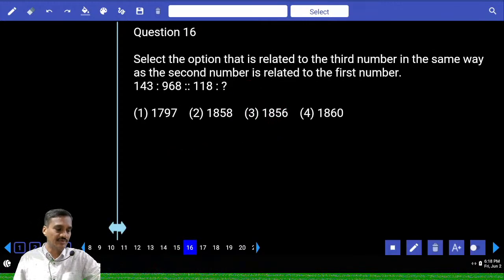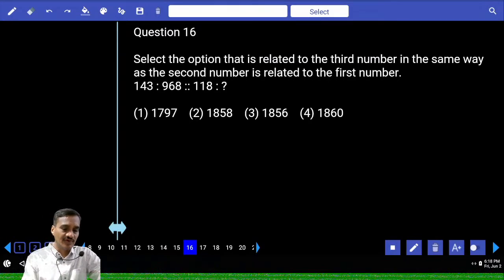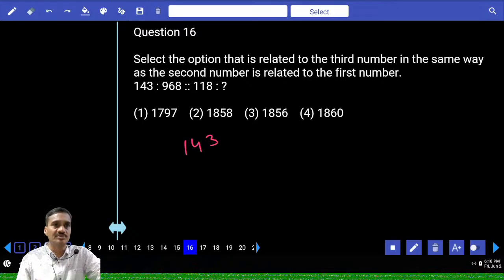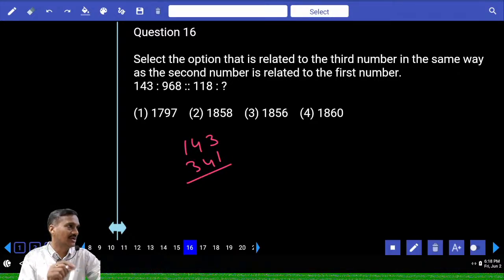Then 16th one, 143 and 968. 143, and now the reverse of this 143 is how much? 341. Then what is the sum of these two? 143 when reversed is 341 and sum of these is 484. Now 484 into 2 is 968.